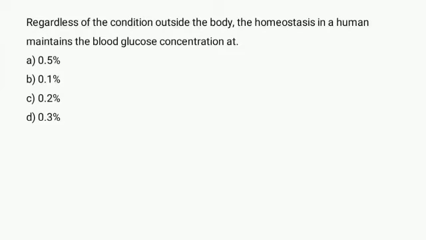A blood sugar level less than 140 milligram per deciliter is normal, and a reading of more than 200 milligram per deciliter after 2 hours indicates diabetes. A reading between 140 to 199 milligram per deciliter indicates prediabetes. So, homeostasis is maintained at a concentration which is 80 to 120 milligram per deciliter. So, the nearest option is 0.1% and the correct option is option B.